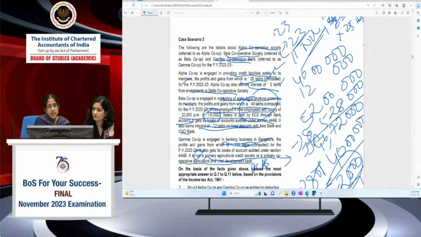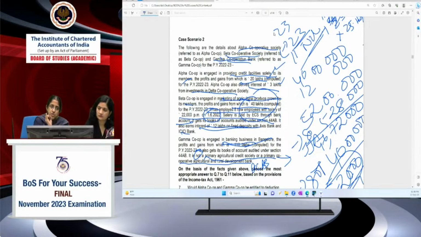Even if I'm engaged in the business of providing credit facilities, that qualifies for ATP. And I'm getting interest of 3 lakhs from investments in Delta Cooperative Society, that also qualifies for ATP. Entire 23 lakhs is exempt under ATP. My total income is nil, my tax liability is nil under the normal provisions. If I have to go for 115 BAD, then I don't get the benefit of ATP. So my entire income of 23 lakhs would be subject to tax at 25.168%. So I should not.